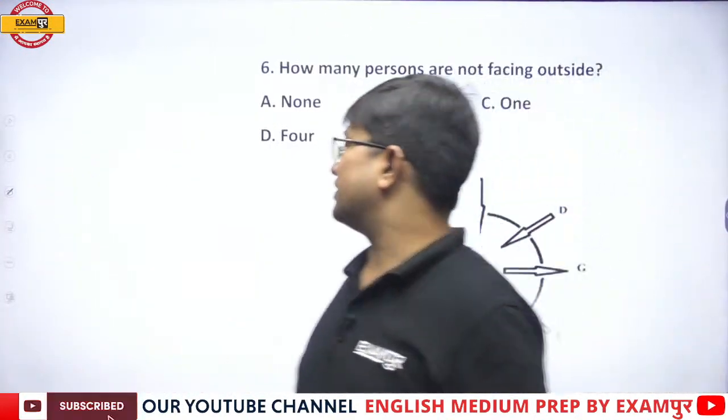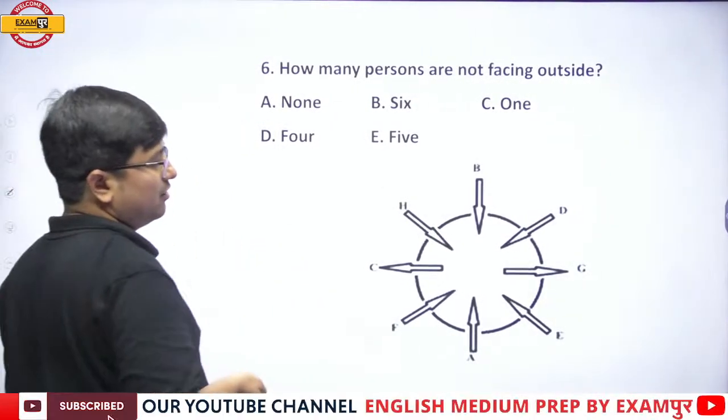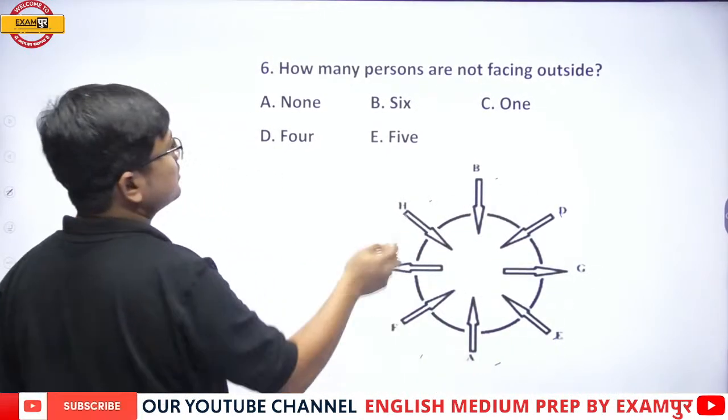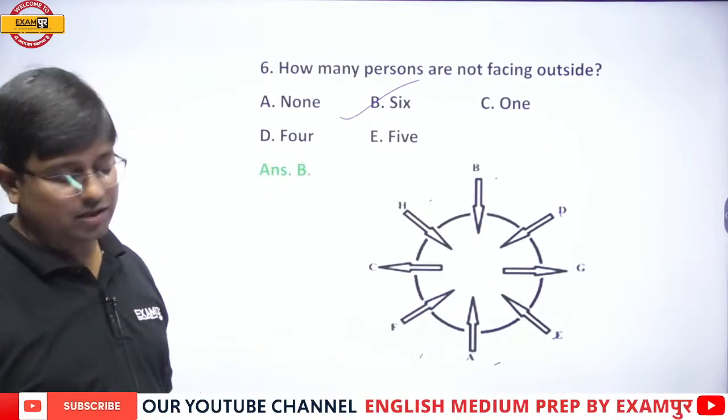Now, how many persons are not facing outward? Not facing outward means facing inward. So 1, 2, 3, 4, 5, 6. Answer is option number B, that is 6.